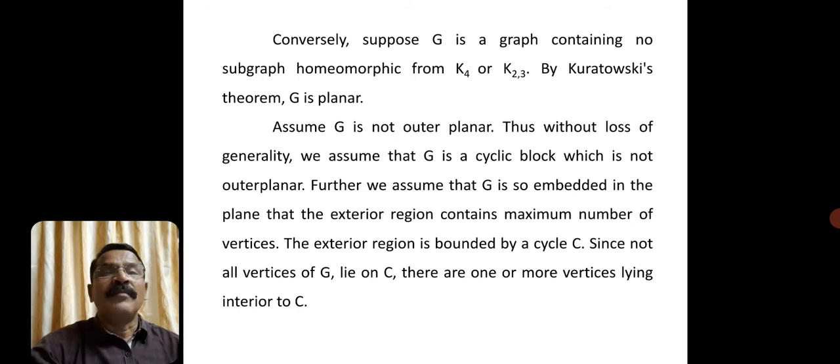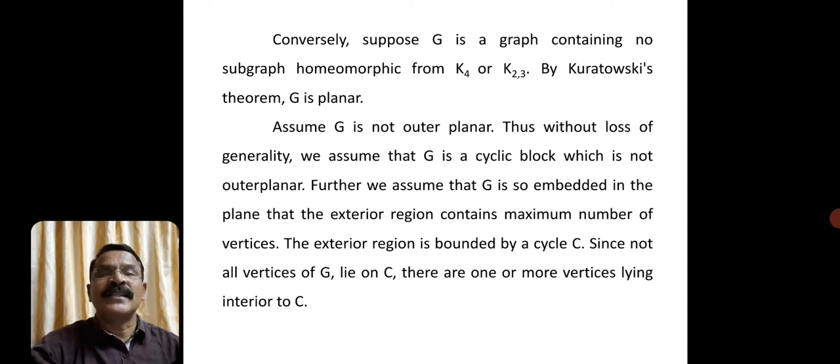Then by the previous theorem, what is the characterization of a planar graph? A graph is planar if and only if it has no subgraph homeomorphic from K5 or K33. But here we are considering K4 or K23. Then obviously G is a planar graph, because K5 and K33 are larger compared to K4 or K23. Now our aim is to prove it is an outer planar graph, but we assume that G is not outer planar.